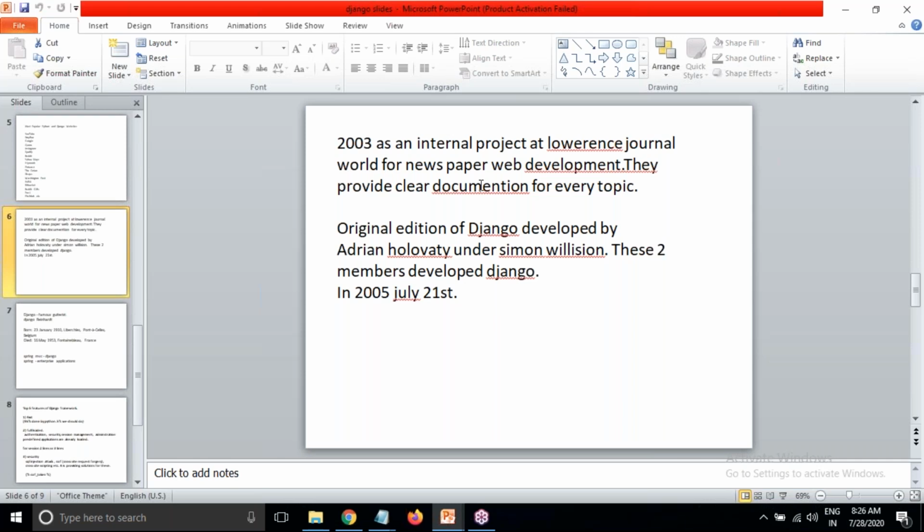It was introduced for web development, for a news portal, news related sites. They give clear documentation, because in news publishers many people will be working on documentation. The original edition of Django was developed by two people, Adrian Holovaty and Simon Willison.